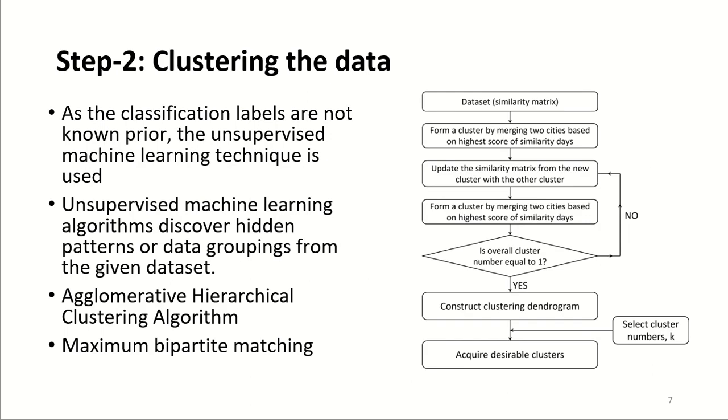Since the labels for classification are not known prior, we are using unsupervised machine learning technique. Unsupervised machine learning techniques are used to discover hidden patterns or data grouping in a given set. In our case, we have used agglomerative hierarchical clustering, which constructs a dendrogram and combines clusters based on the nearness or similarity for the number of clusters provided.